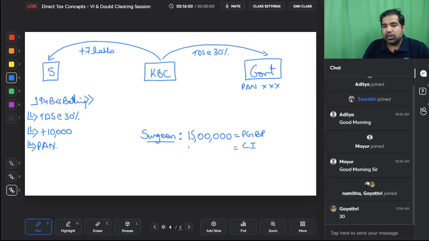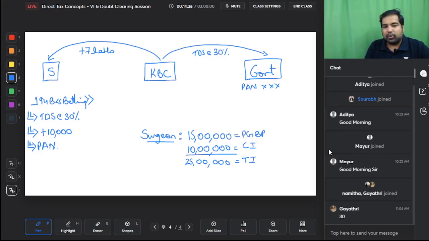Always add the gross income, that is 10 lakhs, not 7 lakhs. Why 10 lakhs? I'll tell you the logic behind adding 10 lakhs. But remember, guys, always add the gross income, that is 10 lakhs. If in the exam they give you that he's got 7 lakhs rupees net income, always gross it up and add 10 lakhs.